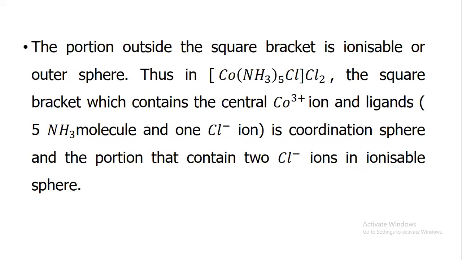For example, in these complex compounds, the square bracket which contains the central cobalt(III) ion and the ligands, 5 ammonia molecules and 1 chloride ion, is the coordination sphere. And the portion that contains 1 chloride ion is the ionizable sphere.